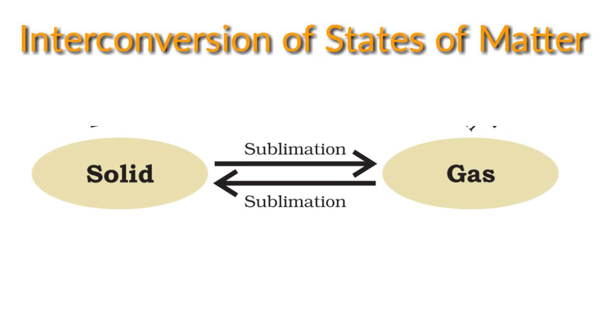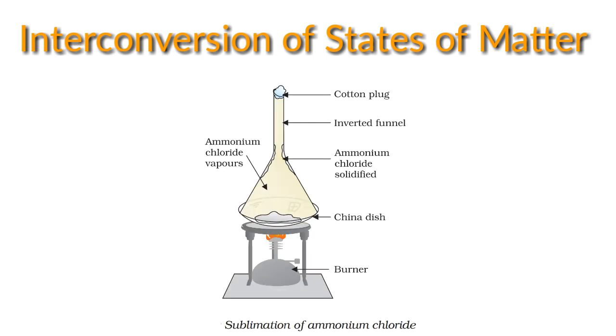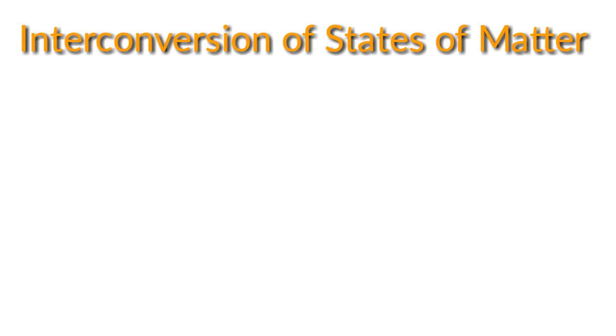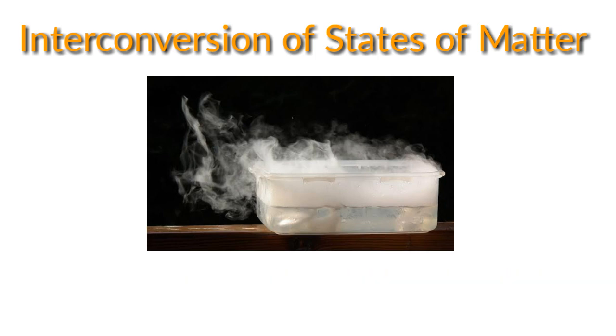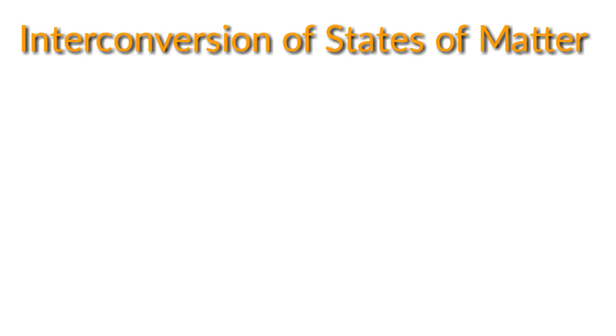That is, a change of state directly from solid to gas without changing into liquid state or vice versa is called sublimation. When we heat solid camphor or ammonium chloride, it will directly convert to its gaseous state. Solid carbon dioxide gets converted directly to gaseous state on decrease of pressure to 1 atmosphere without coming into liquid state. These are examples of sublimation. That's all about effect of change of temperature.